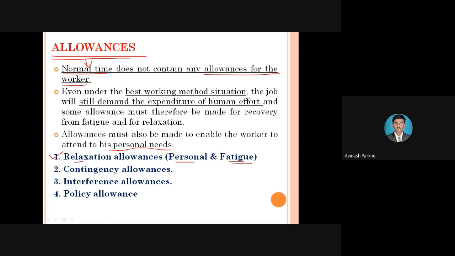Then the second allowance is fatigue. When we are performing a number of operations and tasks, the movement of the body takes place from top to bottom. Sometimes we perform the task at the right side, at the left side. Due to that, overall body movements take place, and after 1 hour there may be fatigue in your body. Maybe there is some pain in your hand, in your leg, in the muscles, or a possibility of headache. At that time the operator has to take rest for 5 to 10 minutes, and when he or she is comfortable, then he can start the machine and start that work.